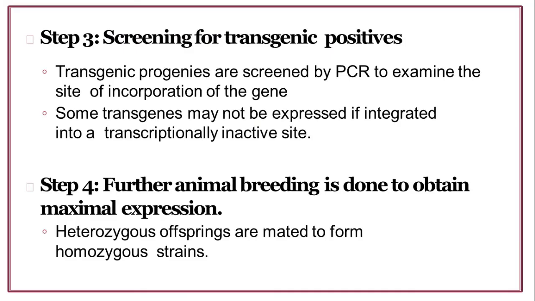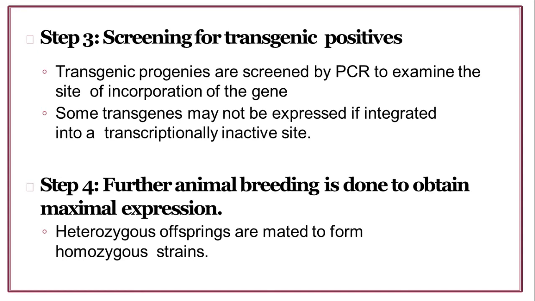Now the third step is validation or screening of transgenic positives. Either the test is passed or failed. Transgenic progeny are screened by PCR, polymerase chain reaction, to examine the site of incorporation of the gene.